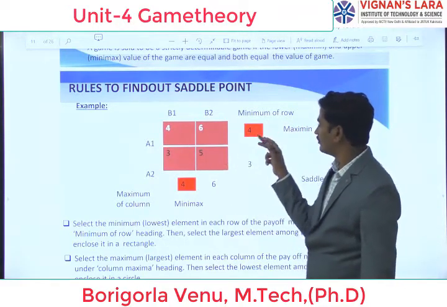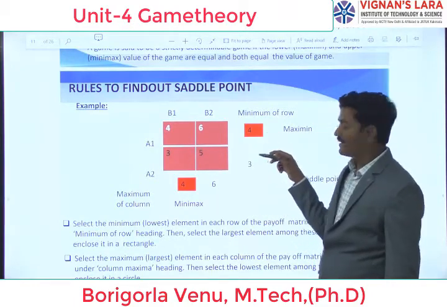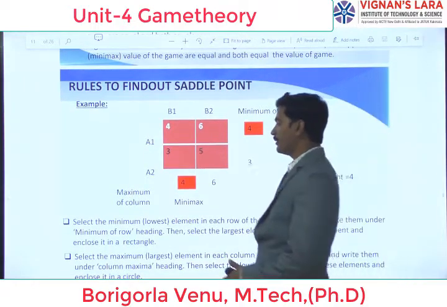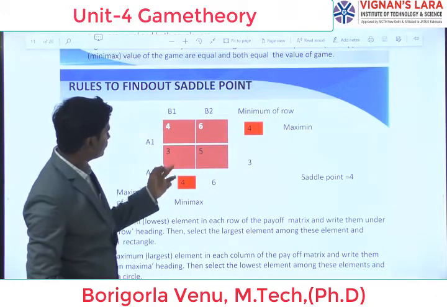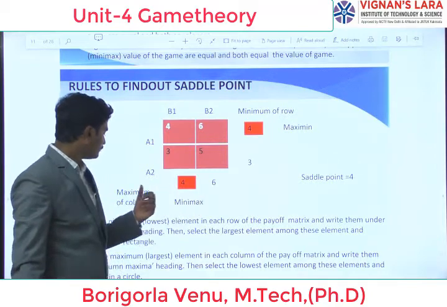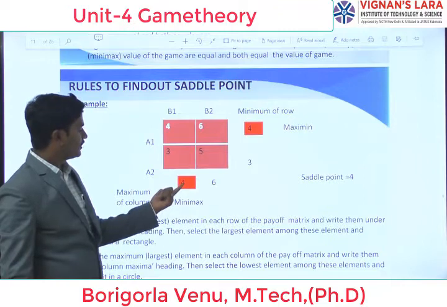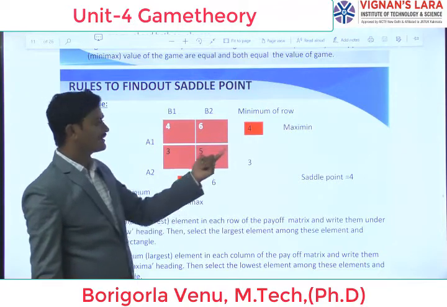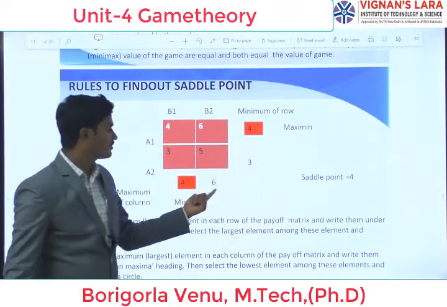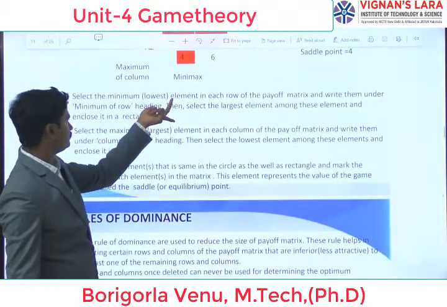From this, the minimum value is 4, and from this, the minimum value is 3. Among these minimums we identify the maximum, that is 4. That is called the max min value. Similarly, coming to the maximum of each column, 4 is the maximum here, and here the maximum is 6. From this we find the minimax value. The minimax is 4. So minimax equals max min, that is 4. The 4 is called the saddle point.